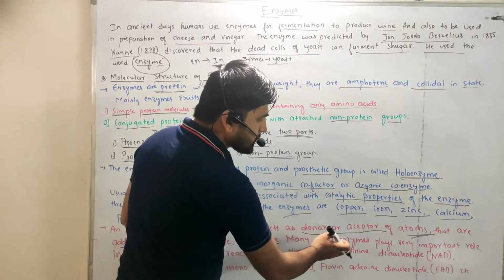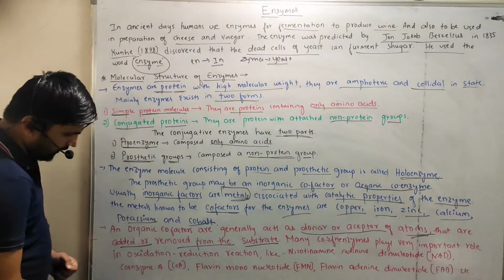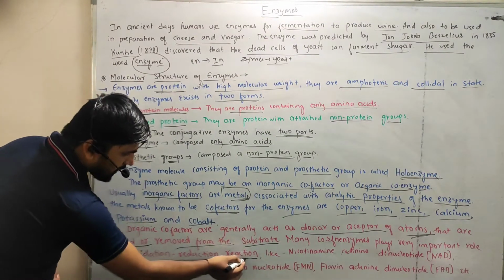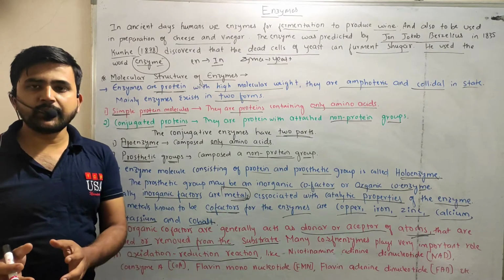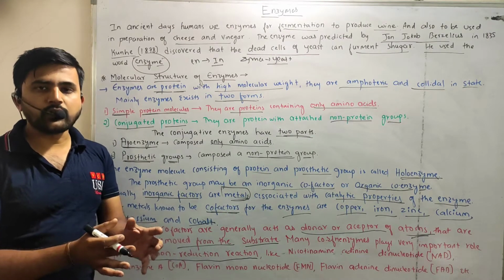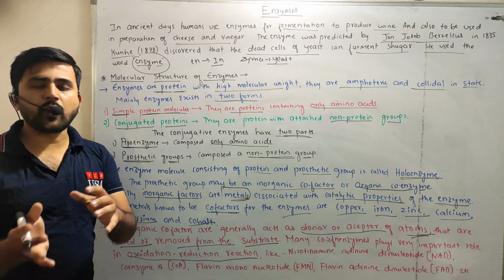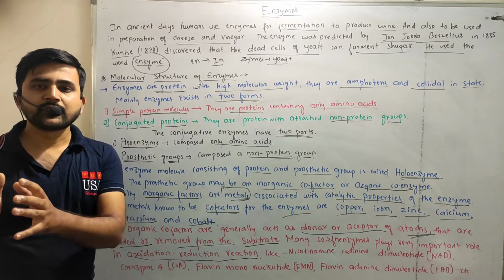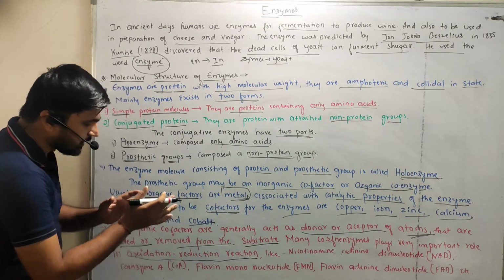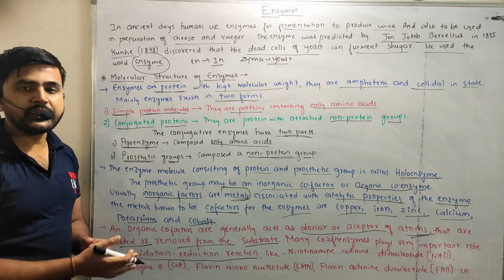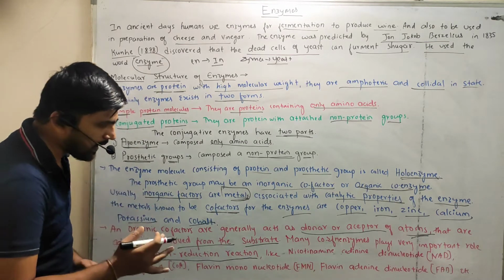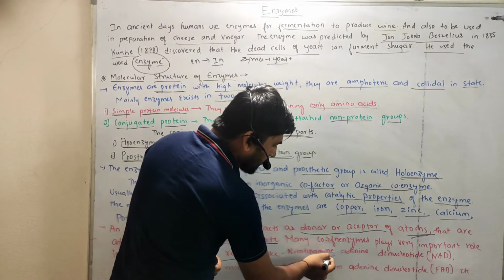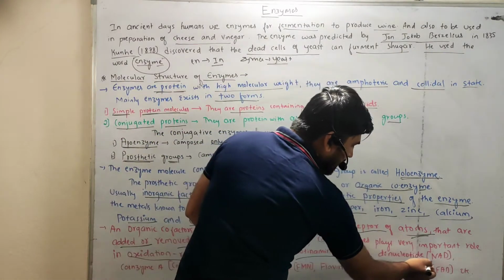Many coenzymes play a very important role in oxidation reduction reactions, right? So coenzyme is nothing but an organic compound or organic metal ions or whatever organic form with the enzyme, right? So these coenzymes will help in many reactions, that is oxidoreduction reactions, like nicotinamide adenine dinucleotide.